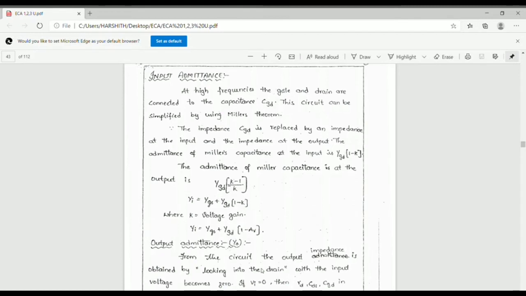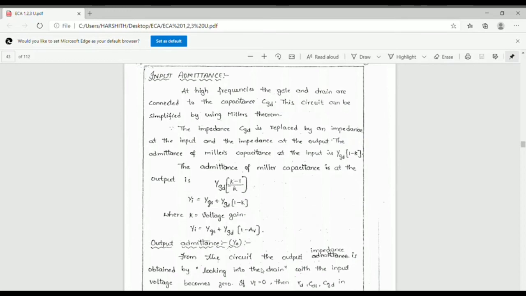Using the Miller theorem, we can split this admittance into YGD into 1 minus K between the gate and source, and YGD into 1 minus 1 by K between the drain and source, where K is AV.